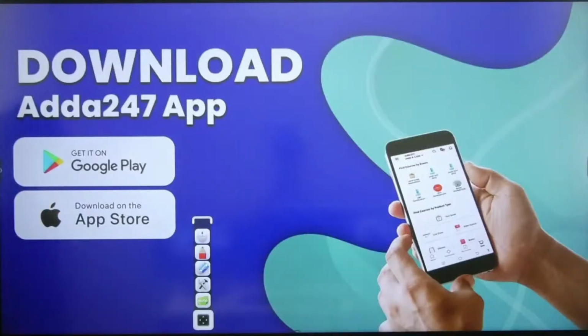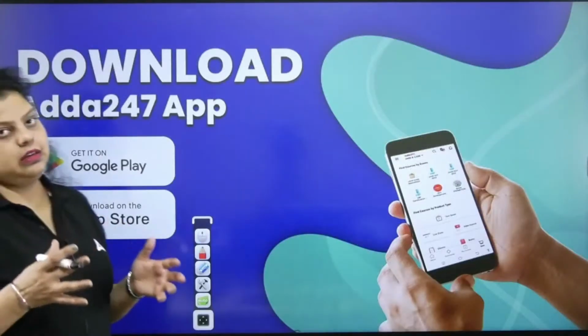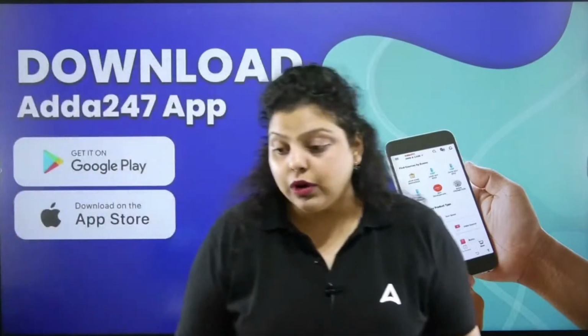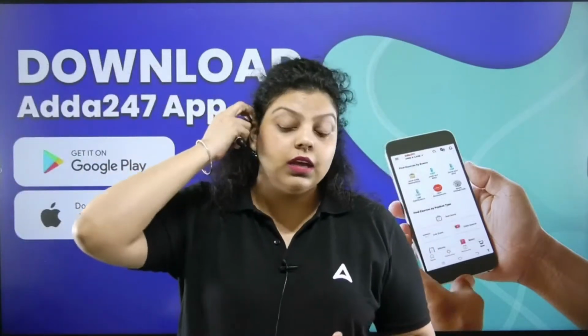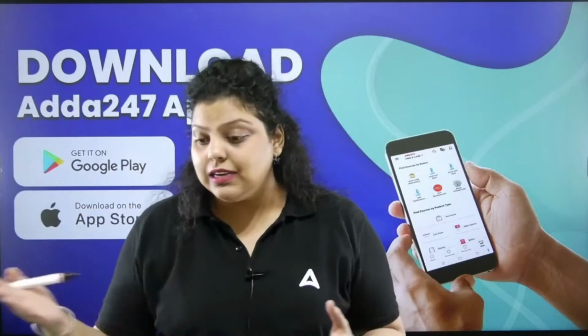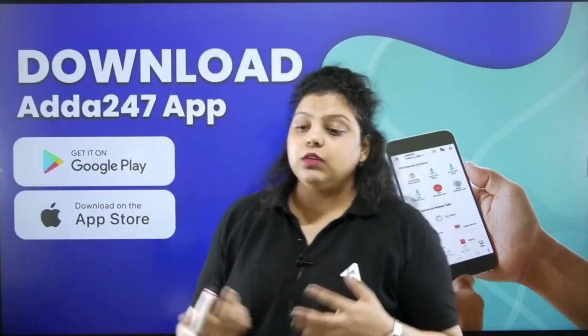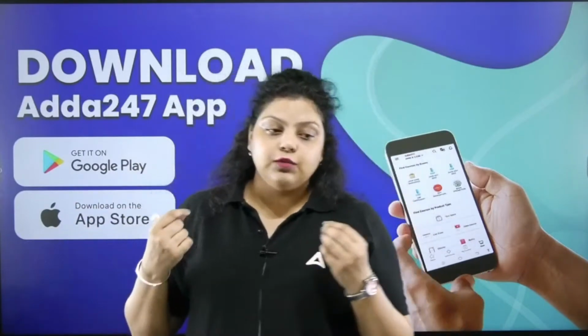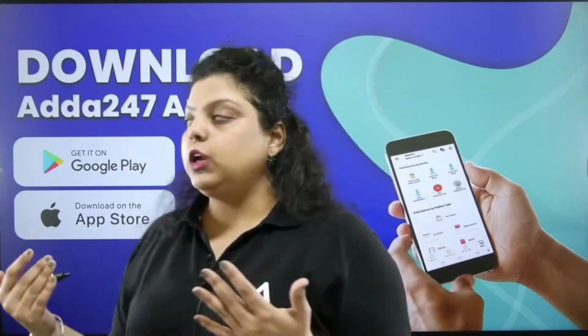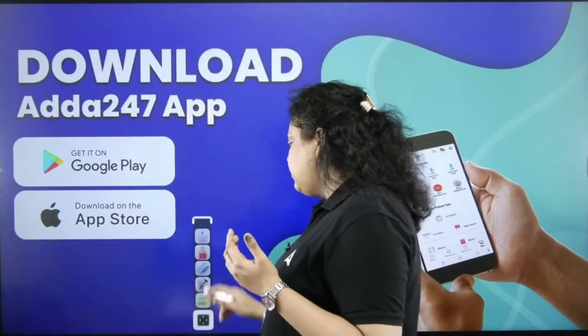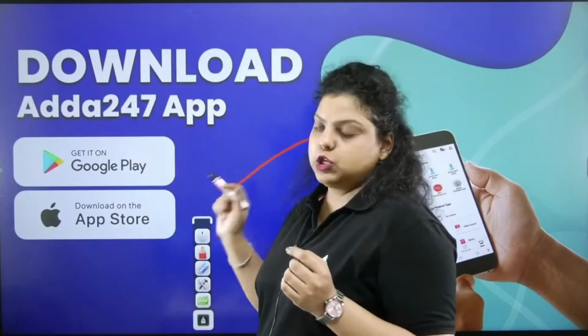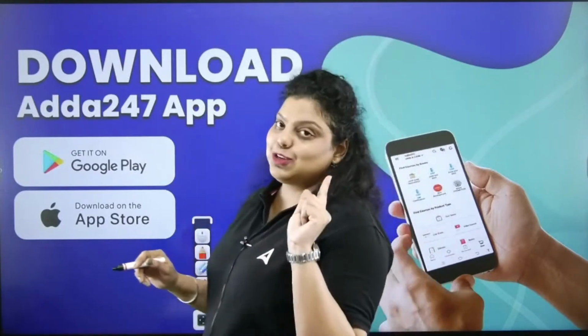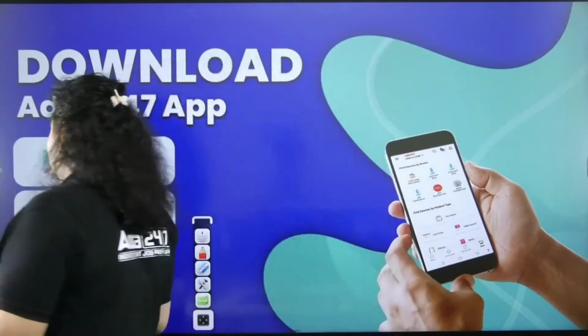Okay, so this is how we have discussed everything about your regulatory bodies, Indian financial system regulatory bodies. But as we know, discussing certain 10 to 15 questions is not sufficient to cover the JAIIB paper. And if you want more than that, you can simply first of all download the Adda 24/7 application.